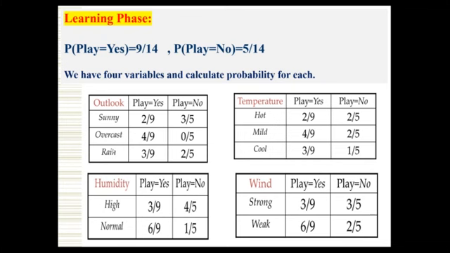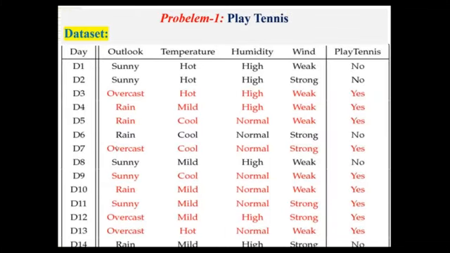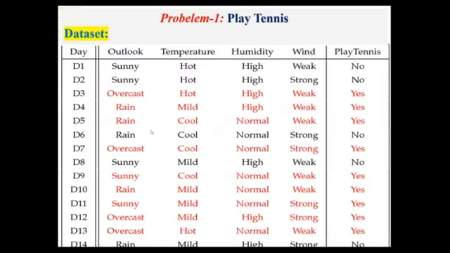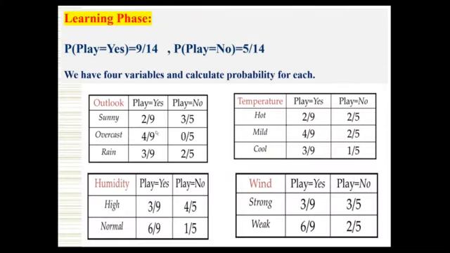You can analyze this clearly after the presentation. You can see these PPTs and understand clearly. So here we have outlook. Outlook is the attribute, and we have to decide play yes or no. And we have 3 values under outlook: sunny, overcast, rain. If I take 14 days, out of 14 days we have 9 days where the result is play tennis, and the rest of the days the result is not play tennis.